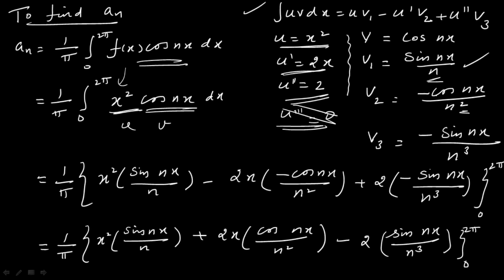And v3 is nothing but minus 1 by n squared is constant, isn't it? So you have only cos nx. Integrating cos nx, you have sin nx divided by n. Already you have minus 1 divided by n square, so that's why you have minus 1 by n cube. So this is how the form integral u, this is your v, substituting in the formula u v1 minus this is your u dash v2 plus u double dash v3. Substituting the formula and applying the limit from 0 to 2 pi.